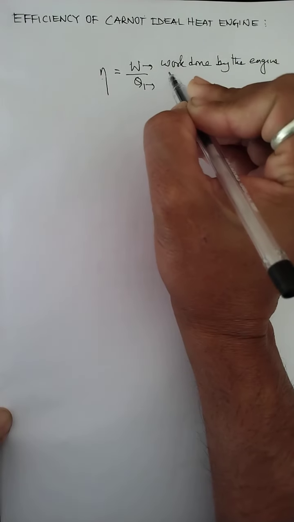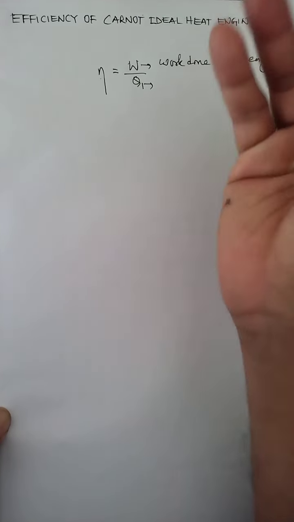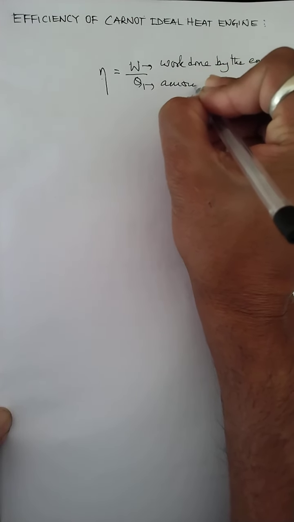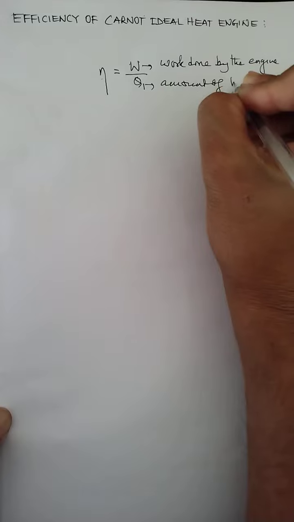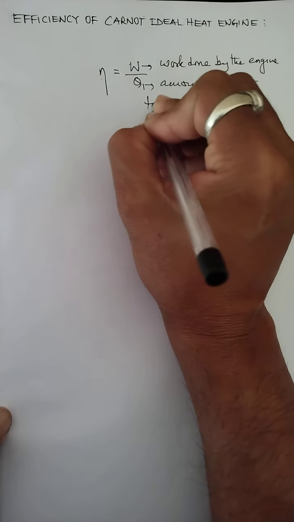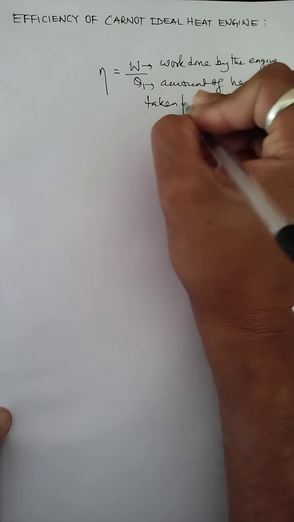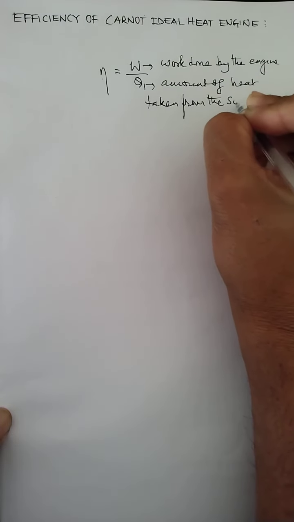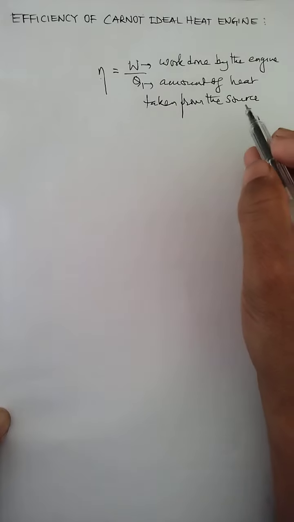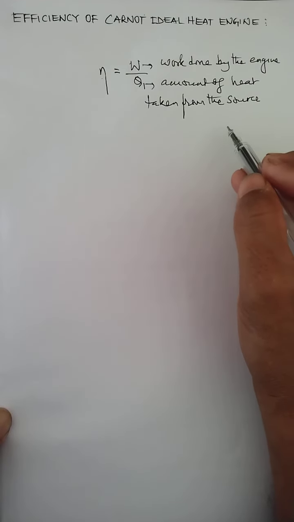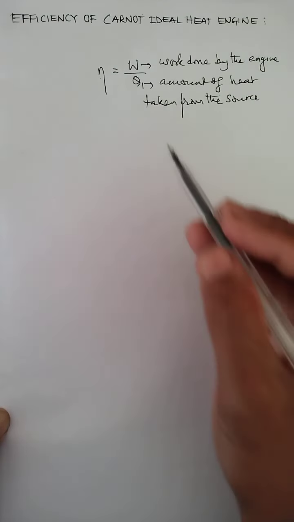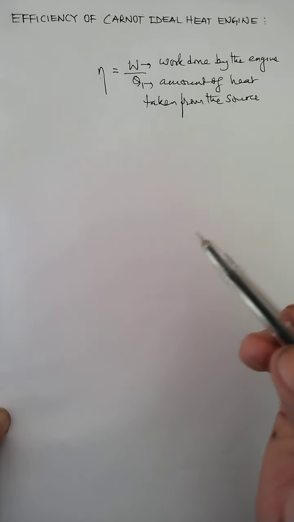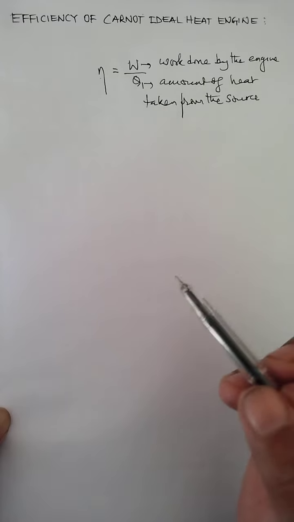And Q1 is the amount of heat taken from the source. And this source is always considered as a hot body, which is at a higher temperature. Now this particular relation we follow even for the ideal heat engine, that means for the Carnot ideal heat engine.